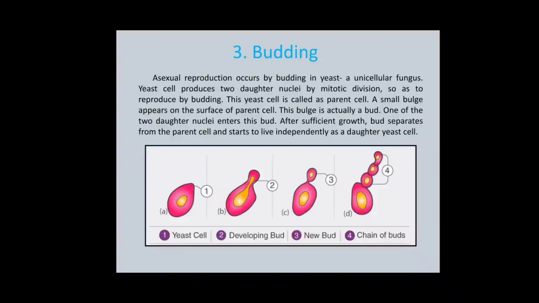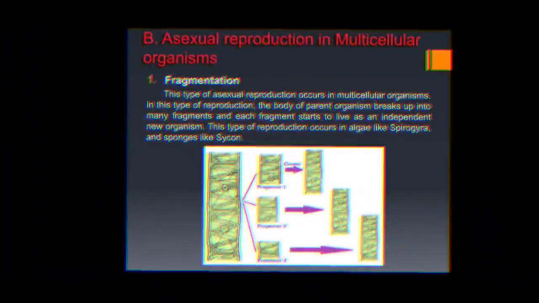During budding, a mature yeast cell puts out one or more buds, each bud growing bigger and bigger until it finally leaves the mother to start a new life on its own. In this way, many yeast cells are formed out of a single yeast cell.